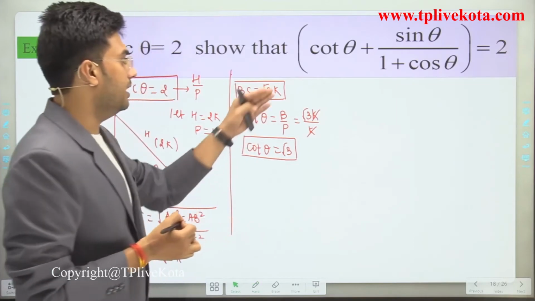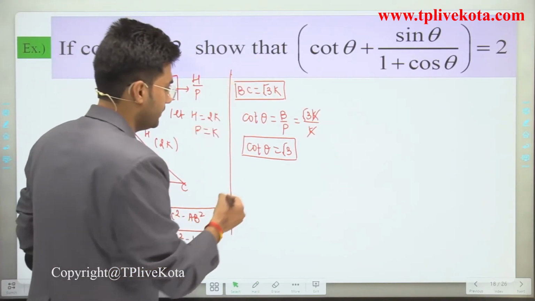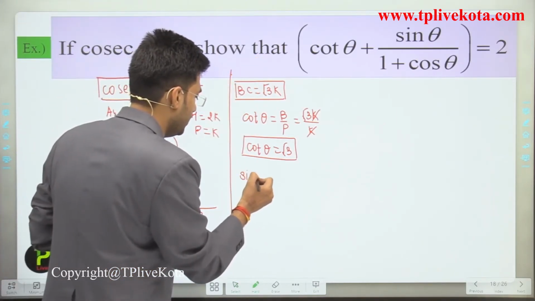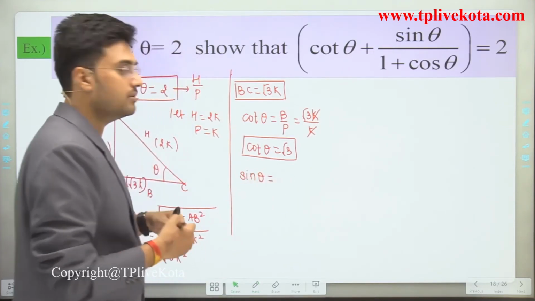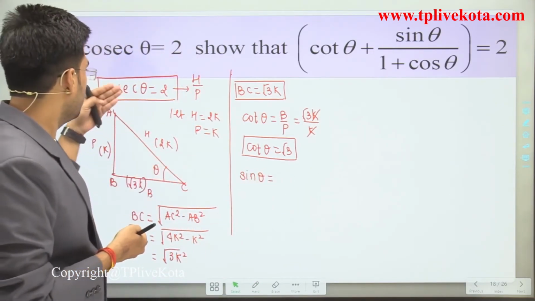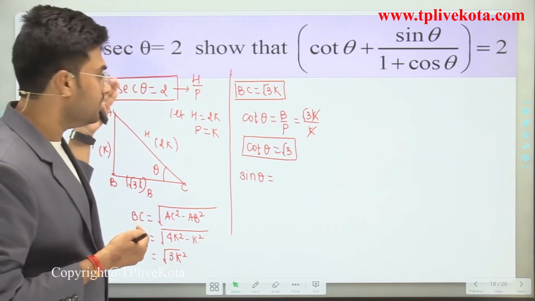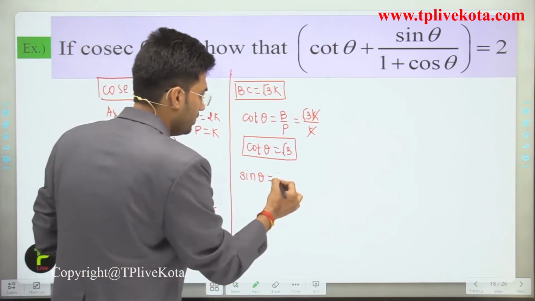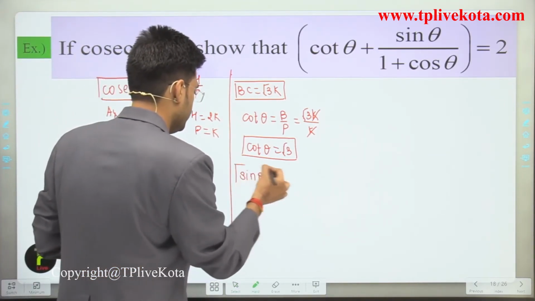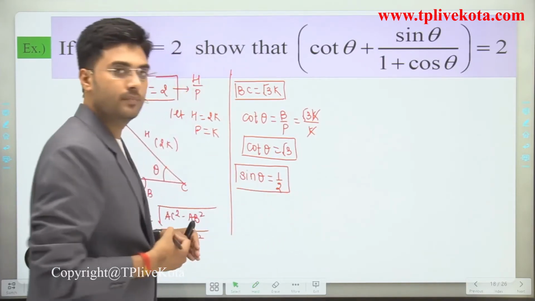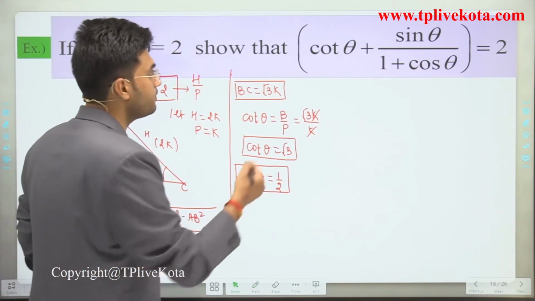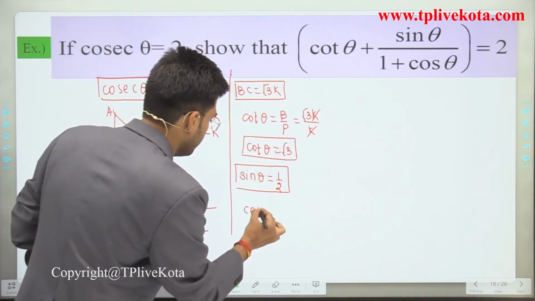Now here we require sin theta. Sin theta is the reciprocal of cosec theta, so we can write it as 1 upon 2. Clear? Now what about cos theta?